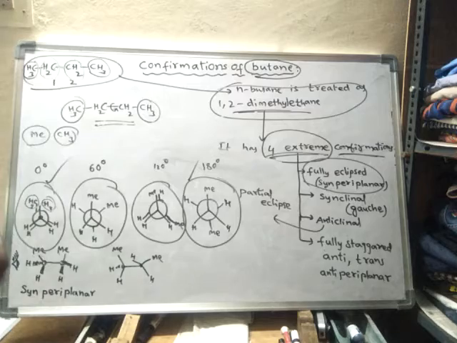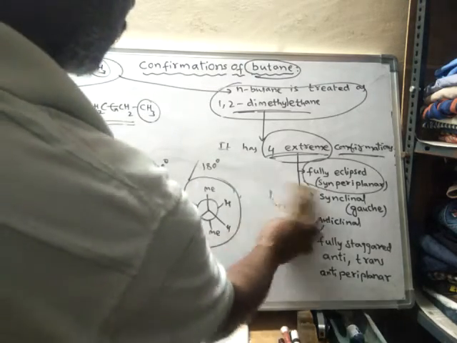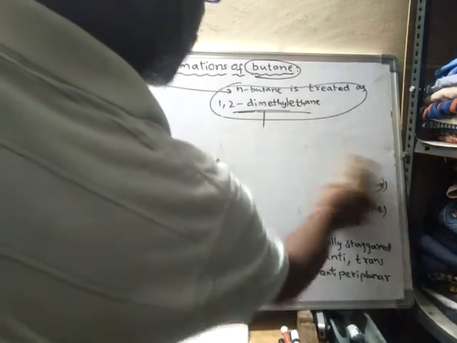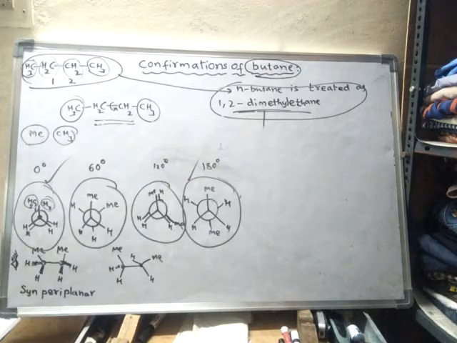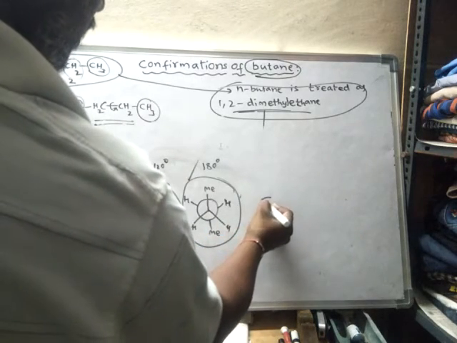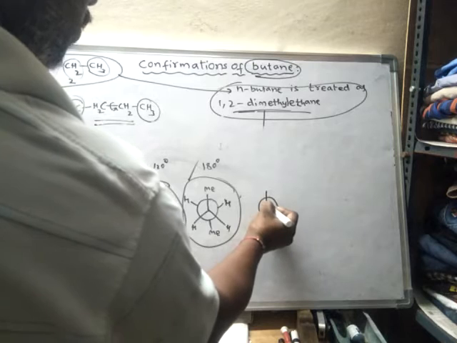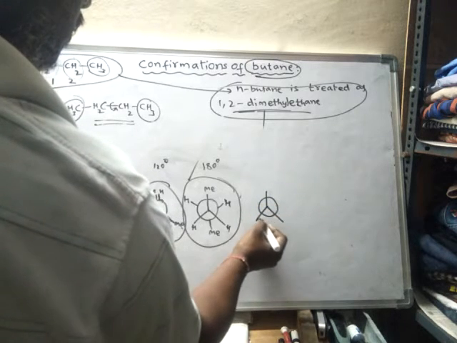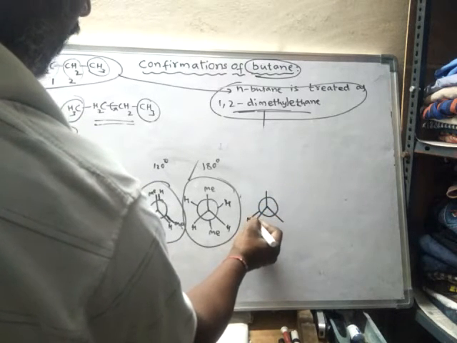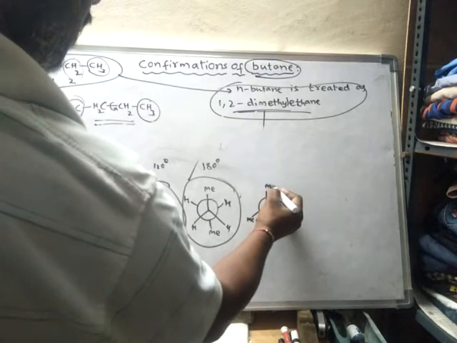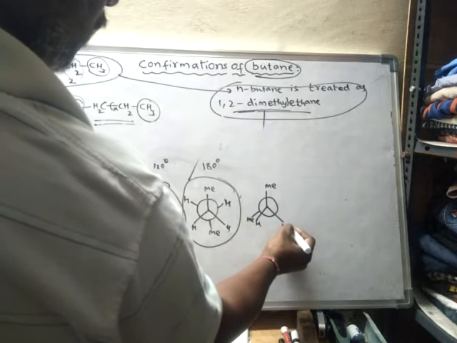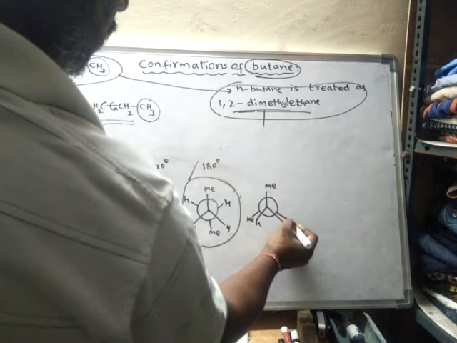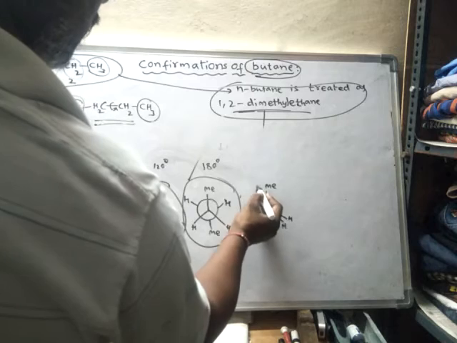Okay, so again what happens after 60 degrees? After a rotation of 60 more degrees, the back methyl group comes here. So this is the methyl group of the first carbon, and this is the hydrogen of the first carbon. Now this is a hydrogen of the second carbon, and this is also a hydrogen of the second carbon.